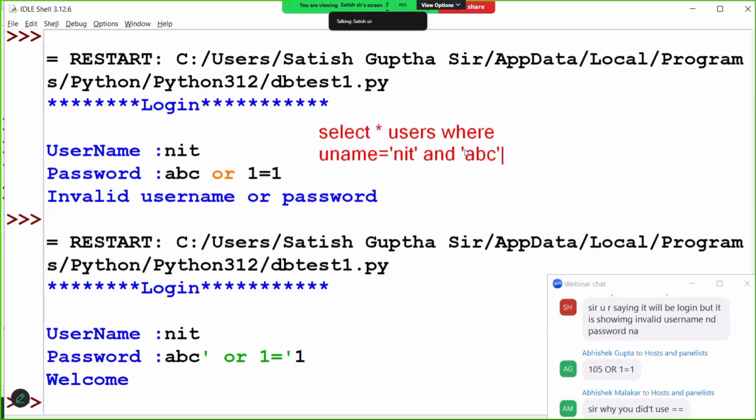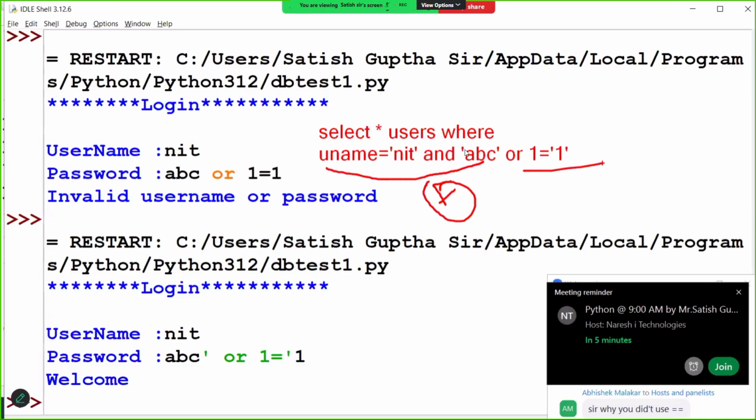While entering ABC, I injected a single quote. Along with that, again I said OR 1 equal to 1, and I close the single quote. Okay, this condition has become false. If this condition is false, will it check the other condition or not? Yes. Is 1 equal to 1 true or false? True. Then what will happen? It reads all the details, and he logged in or not? Yes.